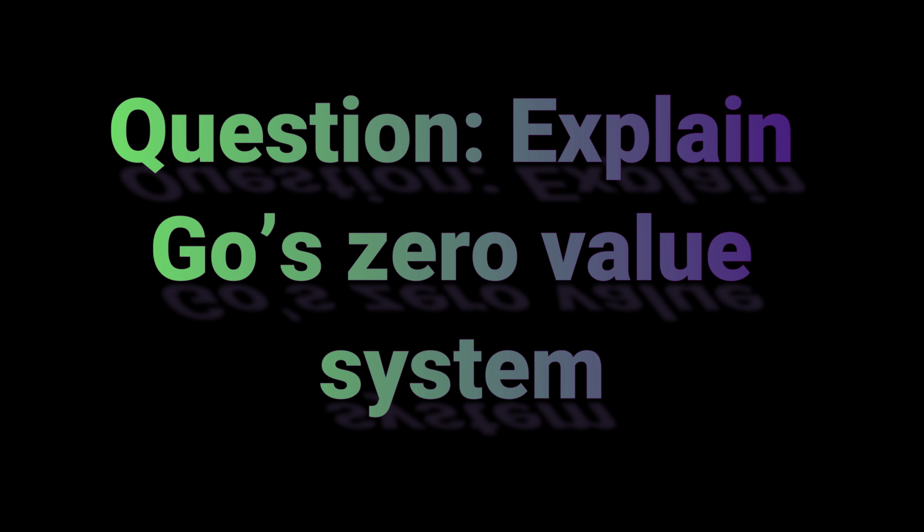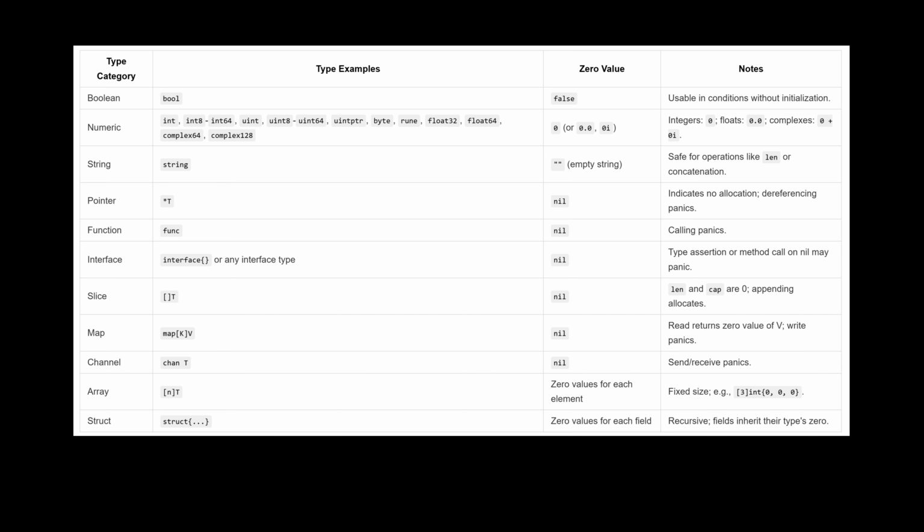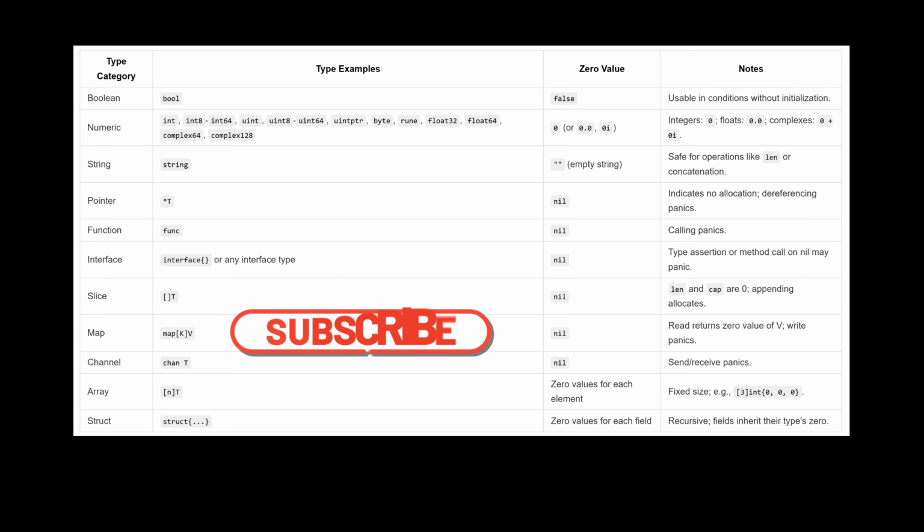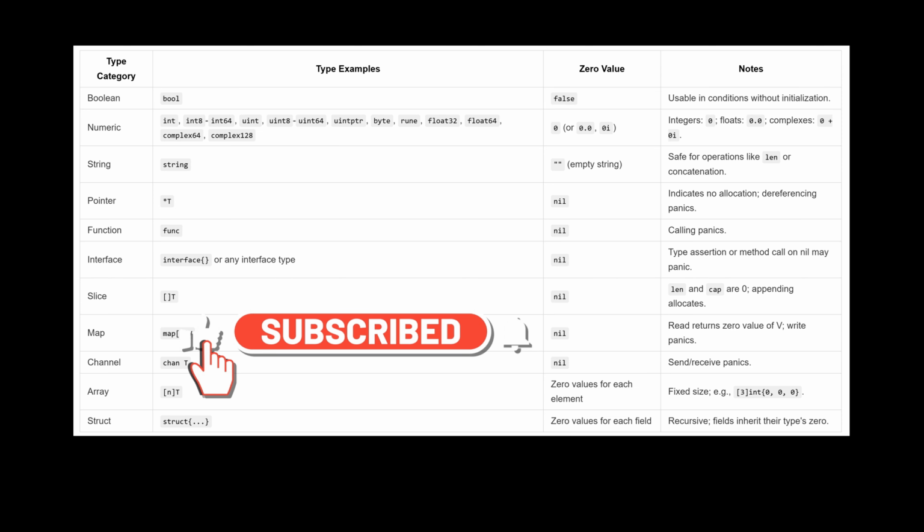Question. Explain Go's zero-value system. What are the zero values for each of Go's basic types, and why did the language designers choose this approach? Every type in Go has a defined zero value.